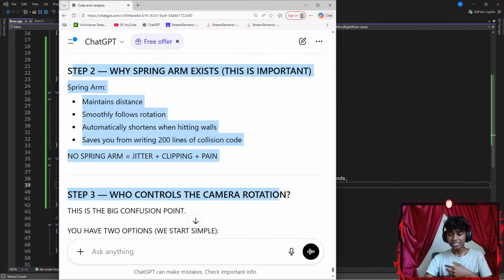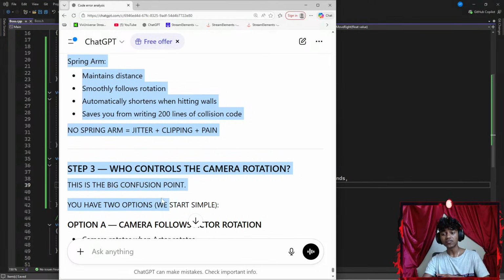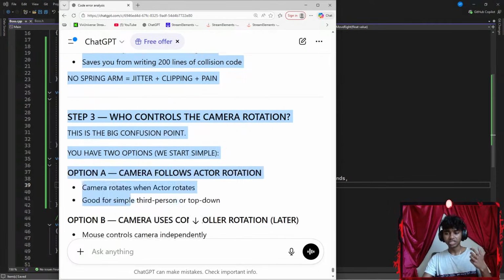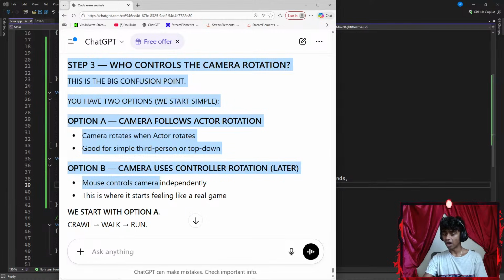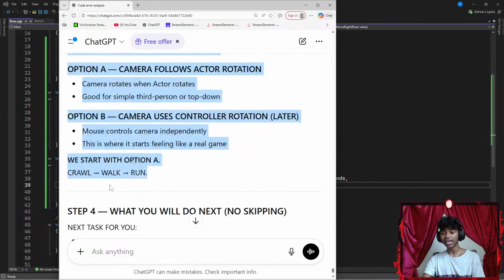Step 3, who controls the camera rotation? This is the big confusion point. You have two options. We start simple. Option A, camera follows actor rotation. Camera rotates when actor rotates. I think I see. So this is option A. I think I want to do that. Good for simple third person or top down. I want to go with third person. Option B, camera uses controller rotation later. Mouse controls camera independently. This is where it starts feeling like a real game. We start with option A: crawl, walk, then run.